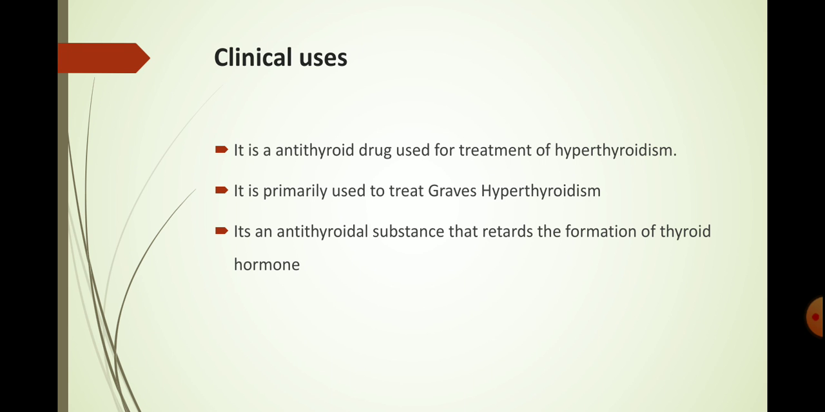Next, the clinical uses of Methimazole. It is an antithyroid drug used for the treatment of hyperthyroidism. It is primarily used to treat Graves' hyperthyroidism. It is an antithyroidal substance that retards the formation of thyroid hormone. So this is the clinical uses of your Methimazole.